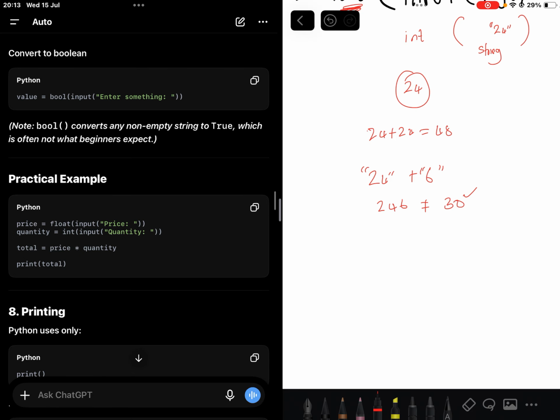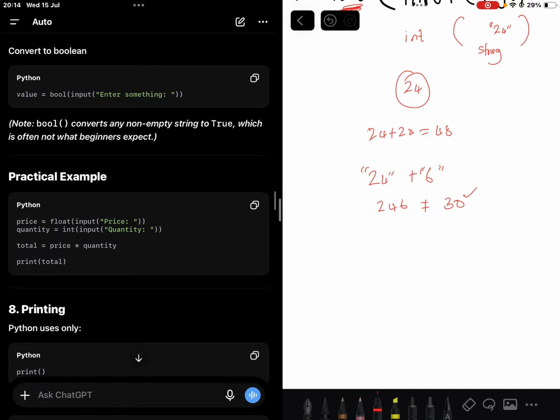So yeah, a practical example now, let's say the price input. I tell the person to enter a price, and since prices have cents, let's say they enter 5.50. So it will take 5.50 here as a string. Then when I say float with brackets like this, it will convert the price into a float. Now that the price is a float, the quantity too, let's say I'm buying 5, I convert it into an integer. So the total will be the price, which is the float, 5.50, times the quantity of, let's say, 5. Then it will be able to do the right arithmetic.